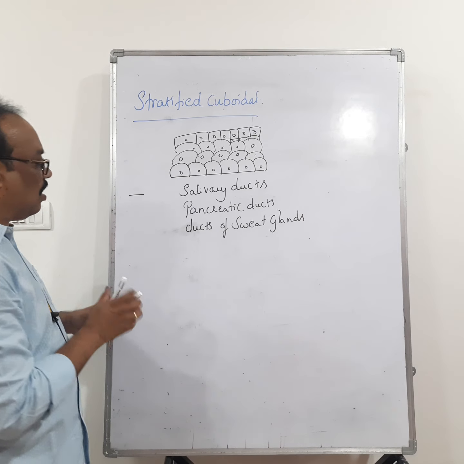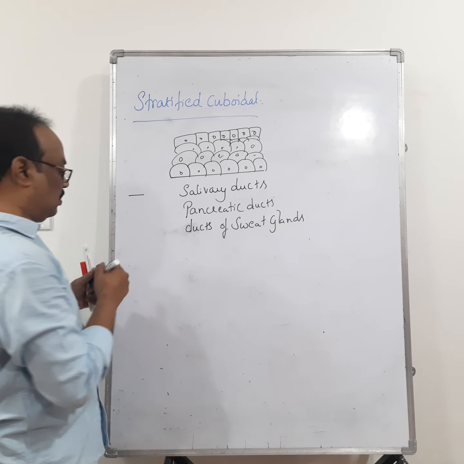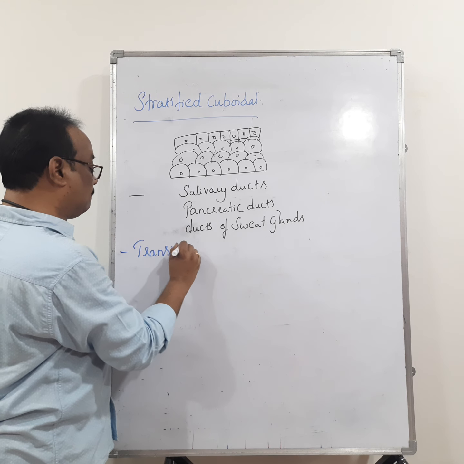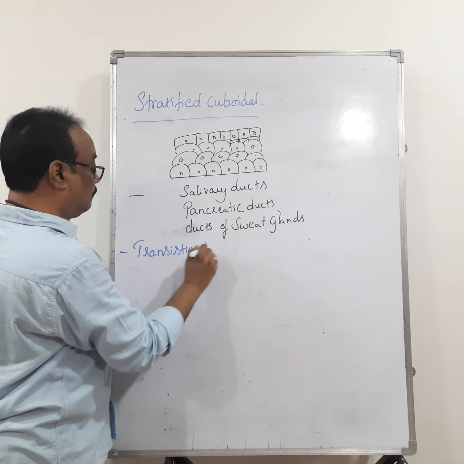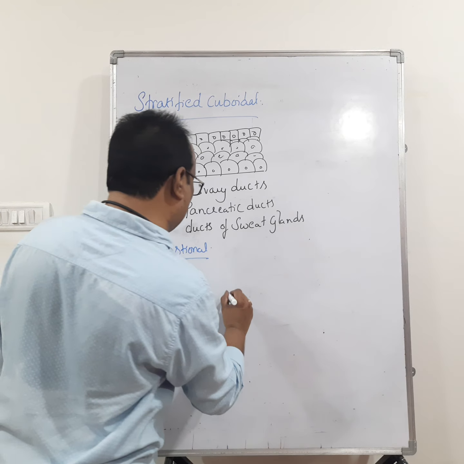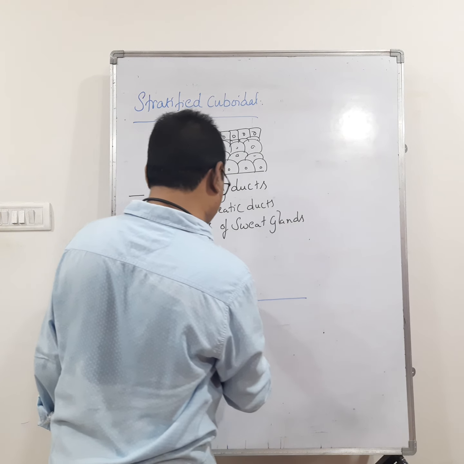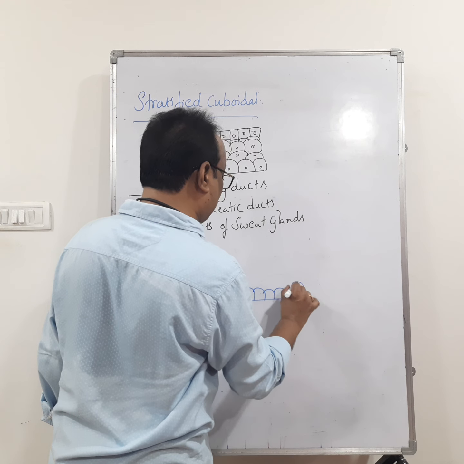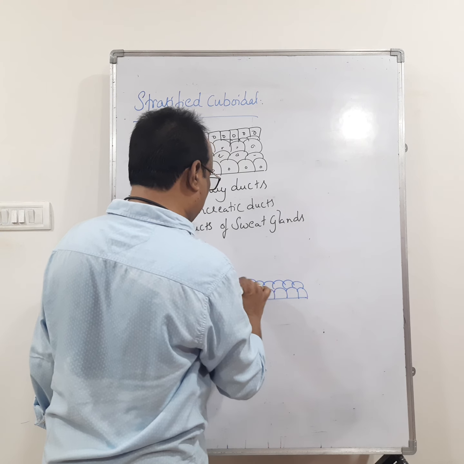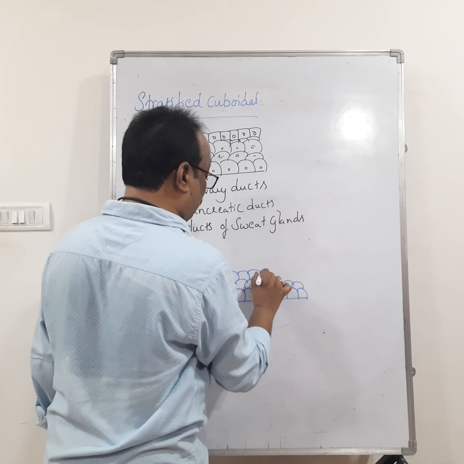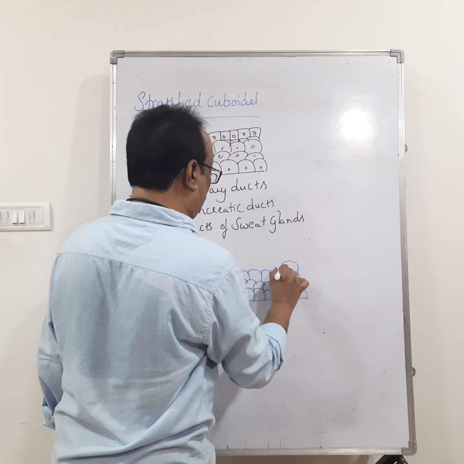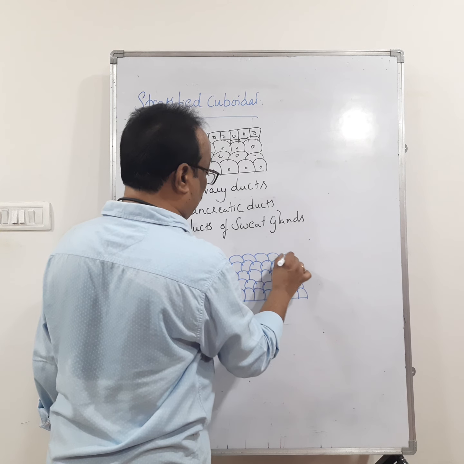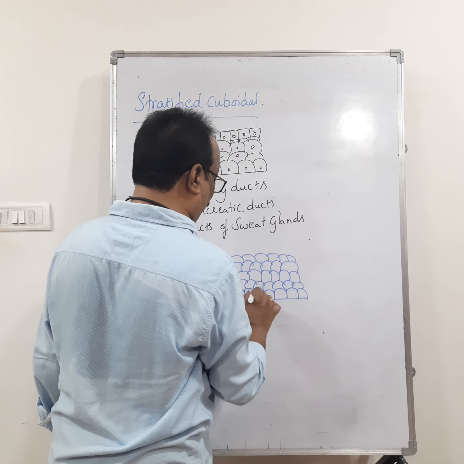Next one is transitional epithelium. It's a very important one. This epithelium has different shapes of cells and is present in 4 to 5 layers.